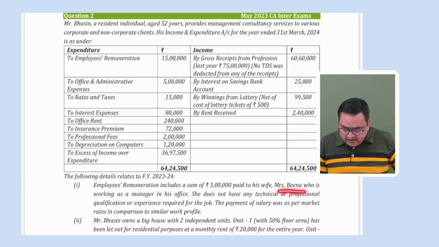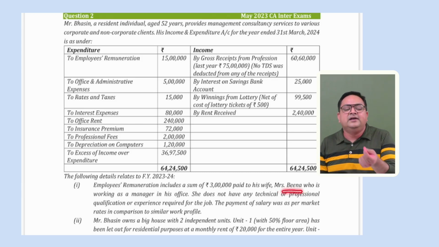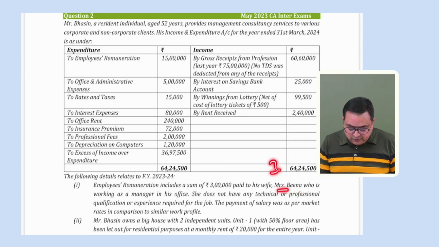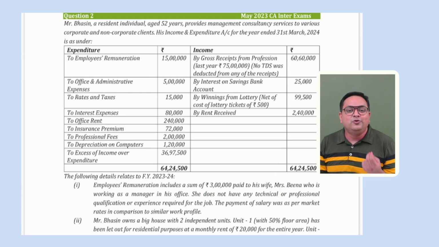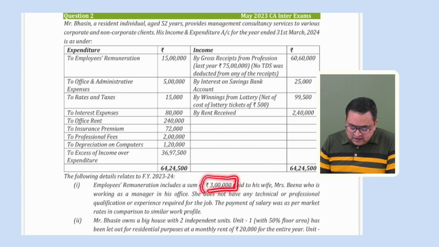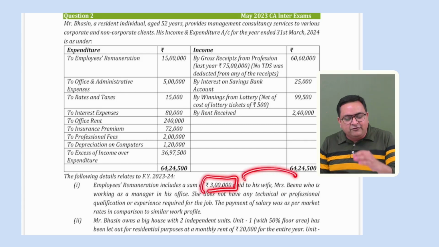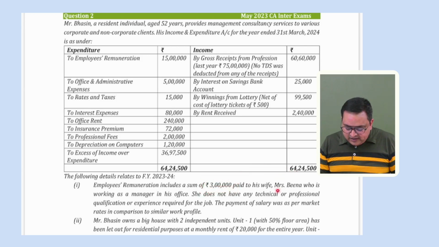So first of all, tell me, in Beena's hand, which head is it? It is salary, right? She's receiving salary income. So how much is the salary income? 3 lakh rupees, she's receiving from that concern. When you compute salary, you give a deduction, the section 16 standard deduction of 50,000 rupees. So 3 lakh is the gross salary for Mrs. Beena. We have to give 50,000 rupees standard deduction under section 16. So her income from salary is 2.5 lakh. Got it? 3 lakh minus 50,000, so 2.5 lakh is the salary income for Mrs. Beena.